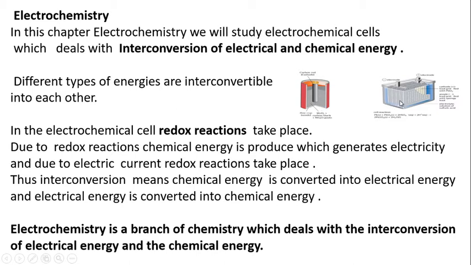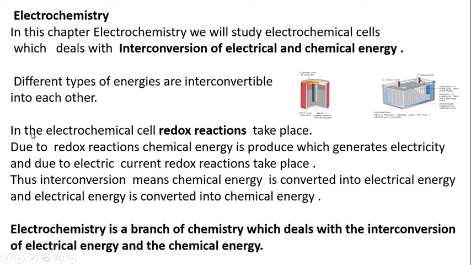Also, the second familiar example is the inverter. In this, the chemical solution is there, in which the chemical energy is produced due to the chemical reactions which take place, and that chemical energy is converted into electrical energy. So we get electrical energy from this inverter, due to the chemical energy which is converted into electrical energy.